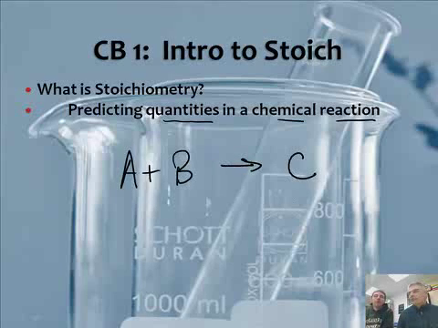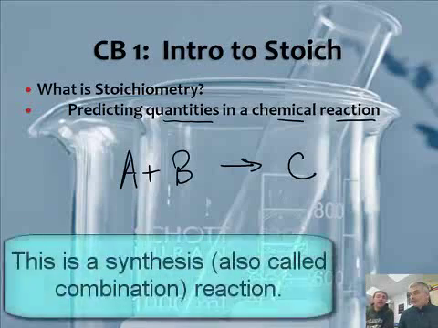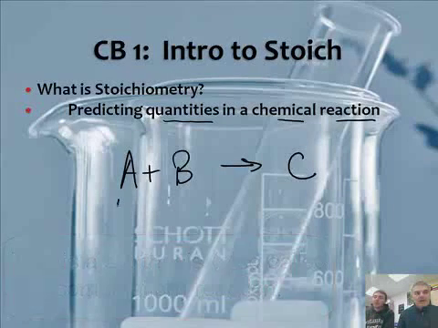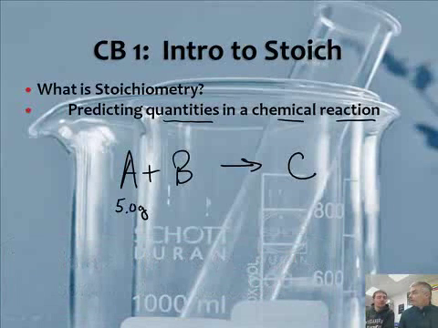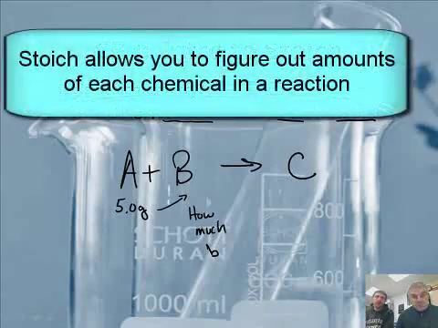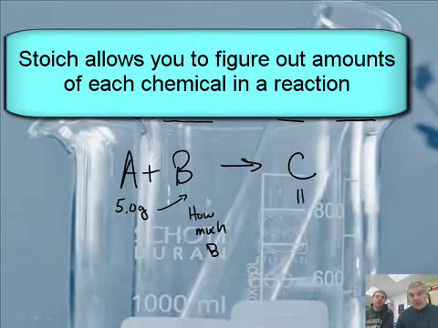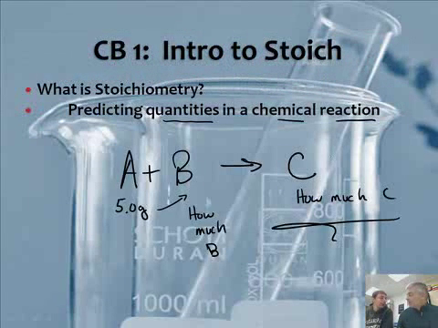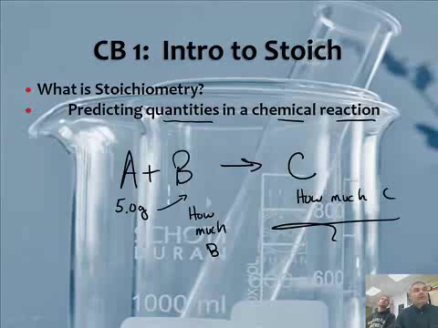So if you have a reaction that says A plus B makes C or whatever, which would be what type of reaction, by the way? That would be a synthesis or combination reaction. You're really good. And let's say that you knew that you had 5 grams of A. What would stoichiometry be able to help you figure out? Well, it could tell us a couple things. It could tell us how many grams of B would react with that. It could also tell us how many grams of C we could produce. And that could be in grams, or like I said earlier, we could do moles, or if it's a gas, liters. Yeah, that all sorts of things. Pretty cool.